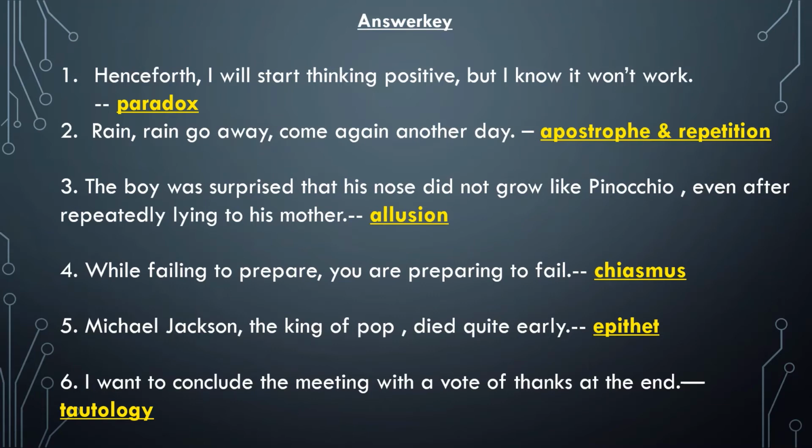Now, the sixth sentence. I want to conclude the meeting with a vote of thanks at the end. Now, this is tautology as the speaker has used two synonymous words, that is conclude and end, together in one sentence. He could have used either conclude or at the end. So, because of this needless repetition, this is an example of tautology.